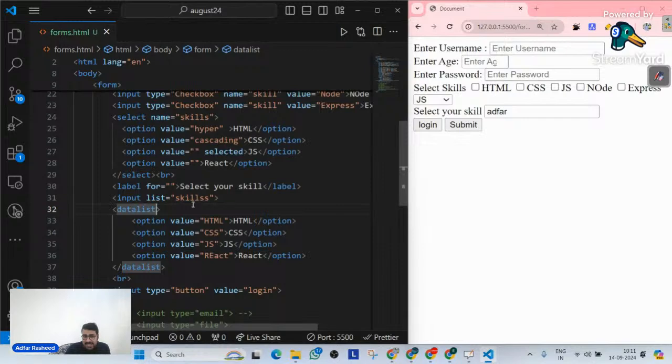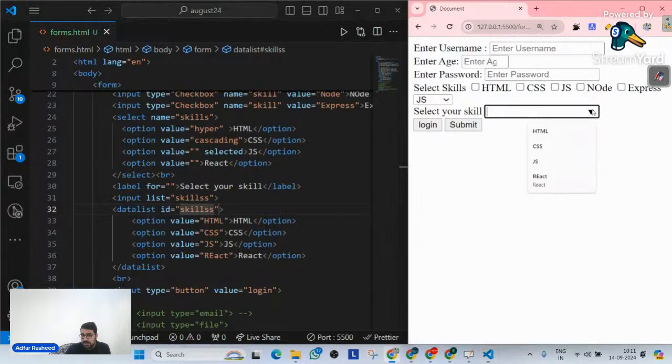Now to connect this input field with this data list, you have to provide an ID over here. So let me simply provide an ID with the exact same name that I have connected it with in the list. Now, if I have done that, let's go over here. Do you see an option now, which is an arrow? Now when I click on this arrow, you can clearly see there are available options.